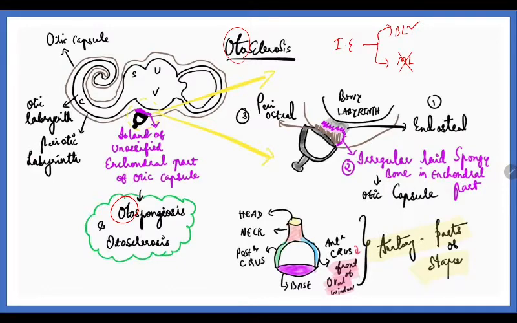When we see the anatomy of the labyrinth development, it is the otic capsule, then the periotic labyrinth, and then the inner otic labyrinth. This otic labyrinth is the one that is going to produce the membranous labyrinth, and here we exclude that the otic labyrinth is not the pathology. Next is the periotic labyrinth. It's just a space with perilymph. No, it is not there. So the pathology is actually at the otic capsule.